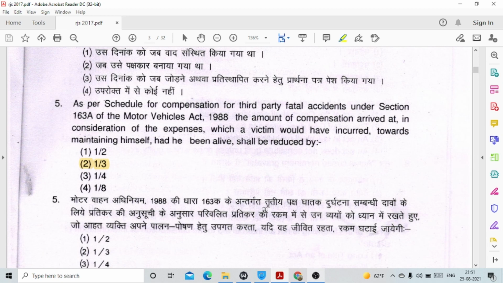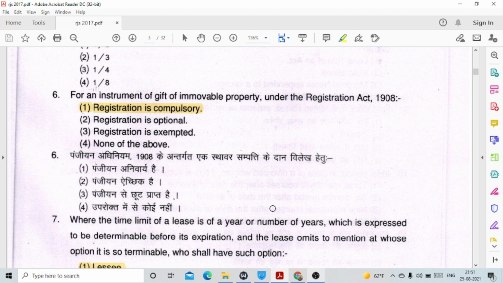Question number 5, as per the schedule for compensation for third party fatal accidents under section 163A of the Motor Vehicles Act 1988, the amount of compensation arrived at in consideration for the expenses which a victim would have incurred towards maintaining himself had he been alive shall be reduced by, so it shall have to be reduced by option number 2, 1/3. Then question number 6, for an instrument of gift of immovable property under the Registration Act 1908, option number 1, registration, is compulsory.